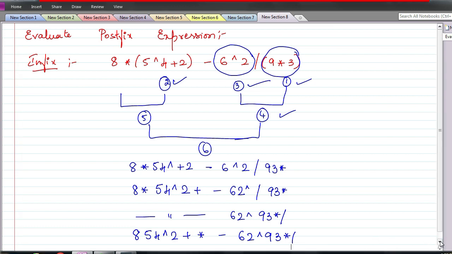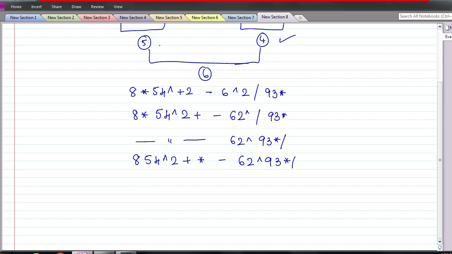Next is sixth. What is the sixth operation? This fifth one, this result and this result I need to subtract, right? So what is my first input? It is 8 5 4 exponent 2 plus star. This is my first input. Second input is 6 2 exponent 9 3 star slash. Now this minus needs to be written in the end. Okay, so this is our postfix form of the given infix expression.